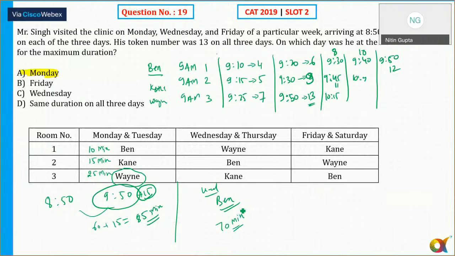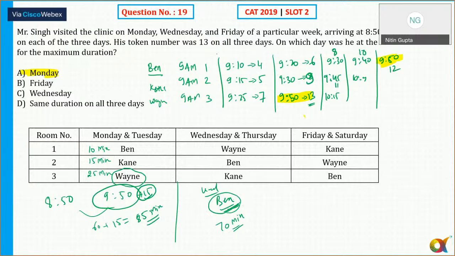Okay, because he is seeing Dr. Ben. Remember one thing, guys: 9 AM, this is 9:50. Remember the time will probably be the same, but the key here is there are two 9:50 slots. But on Monday he is patient number 13, so the 12th gets room number 1 and the 13th gets room number 3.